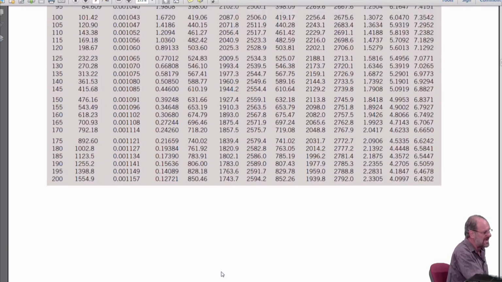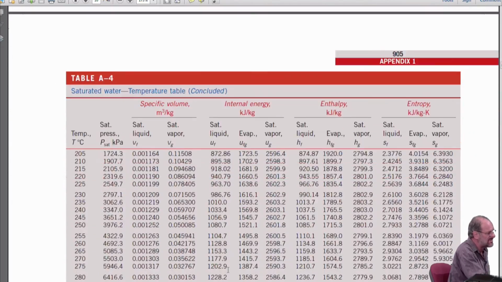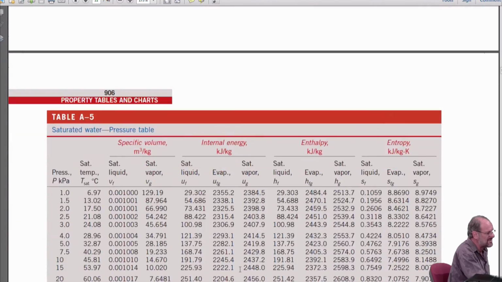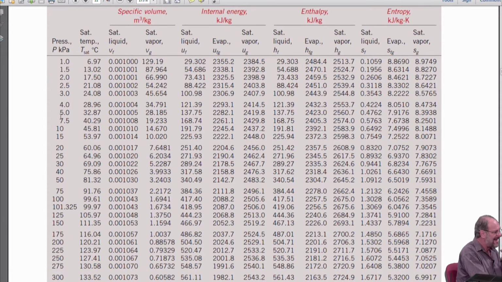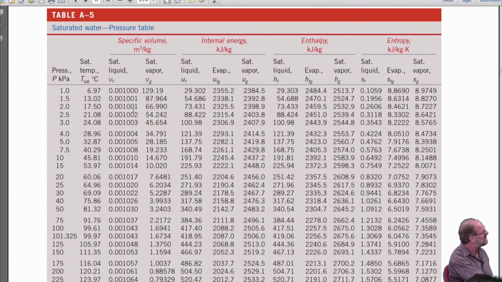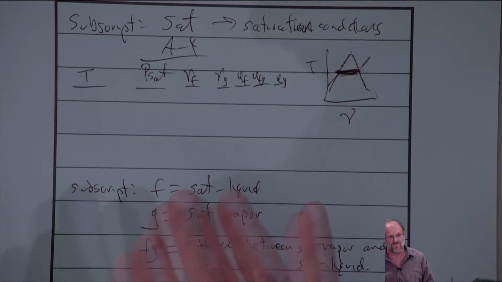So what about the pressure table? The temperature table continues onto a second page, and then finally we get to table A5, which is our pressure table. So here you can see, again, it's the same information. We have our increasing order of pressure. It starts at 1 kilopascal, and then you have the saturation temperature that corresponds to that pressure immediately next to it, and then you have the data for specific volume, internal energy, enthalpy, entropy. Again, these are all specific values as well. So it's just a matter of going into the table at your known properties and reading off whatever data you need.